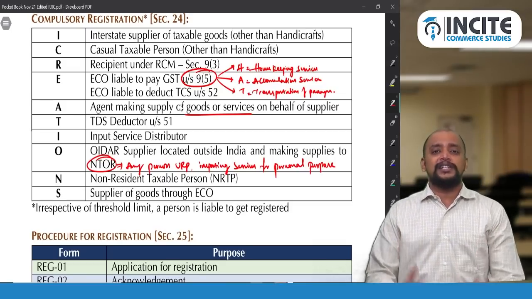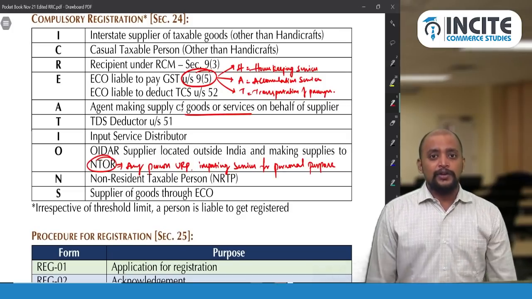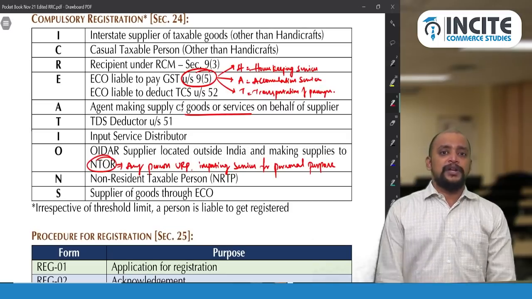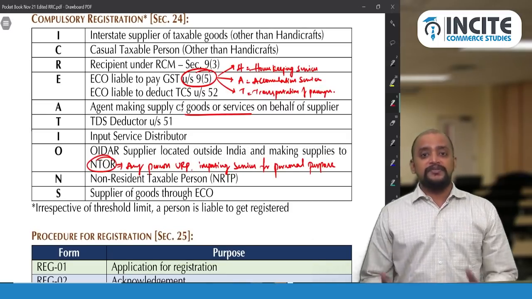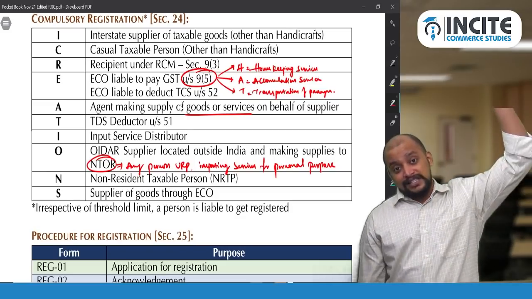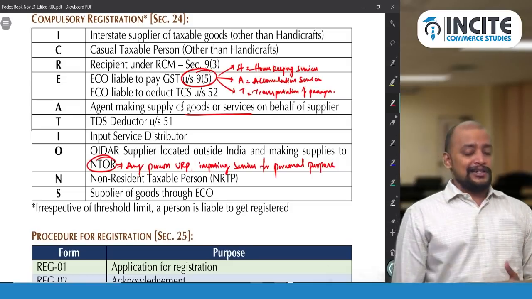You are a non-taxable online recipient, an unregistered CA final student, importing the service for your personal purpose. Therefore, the liability to pay GST is on the supplier located outside India, that is Netflix, and they need to compulsorily register in India.